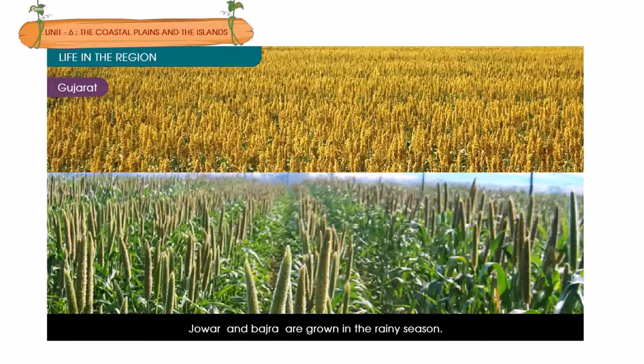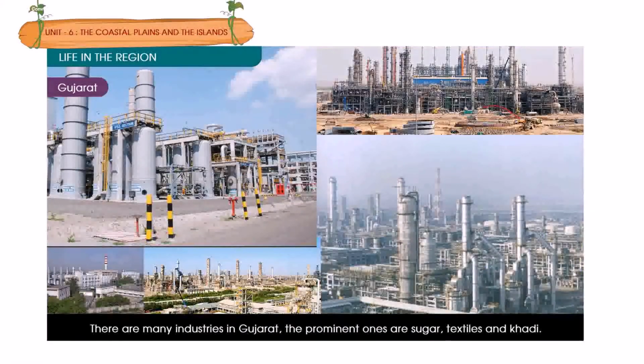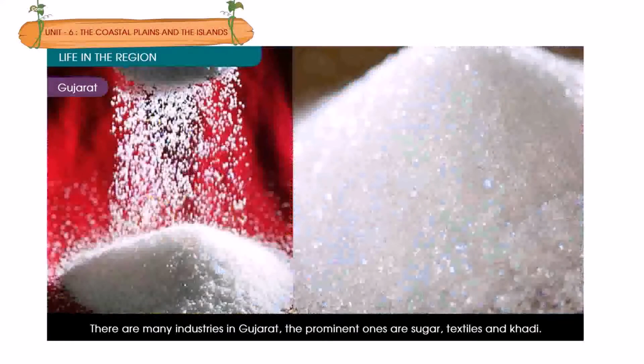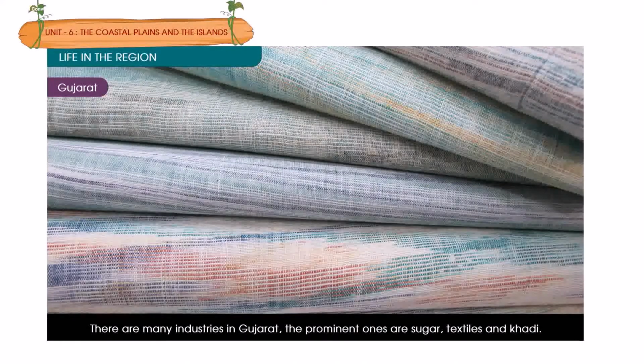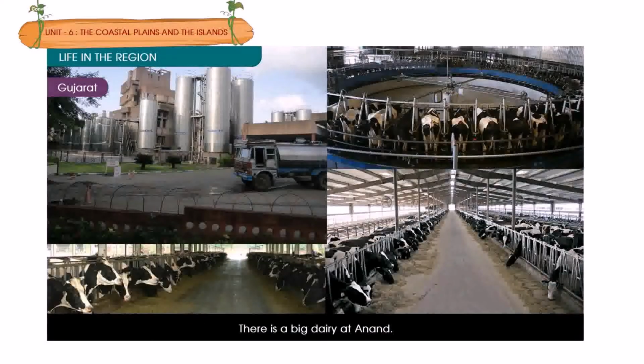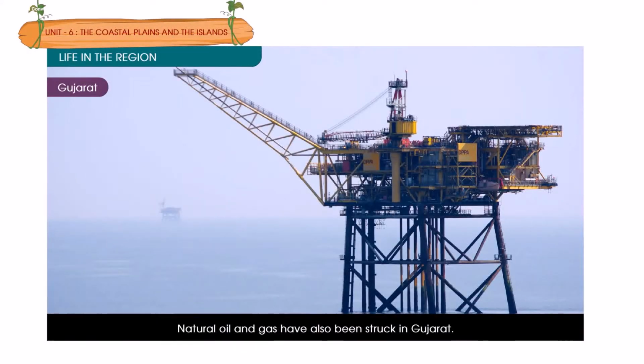Jowar and bajra are grown in the rainy season. There are many industries in Gujarat. The prominent ones are sugar, textiles, and khadi. There is a big dairy at Anand. Salt is produced from the seawater here. Natural oil and gas have also been struck in Gujarat.